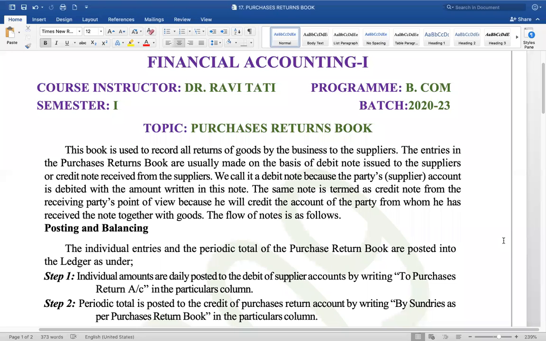So the topic is purchases returns book. Okay, purchases returns book.